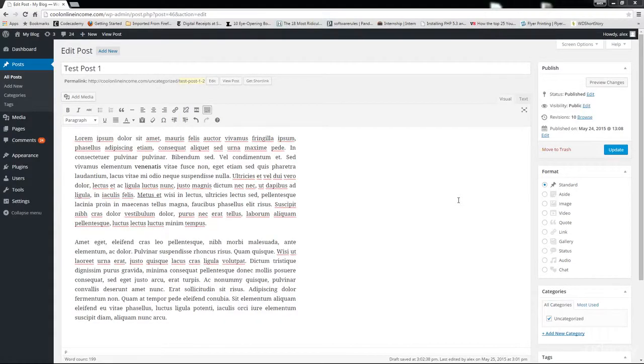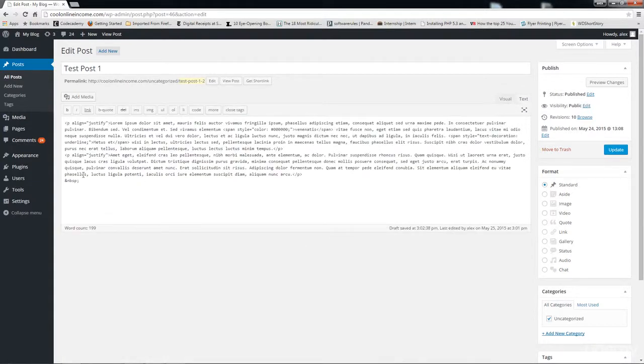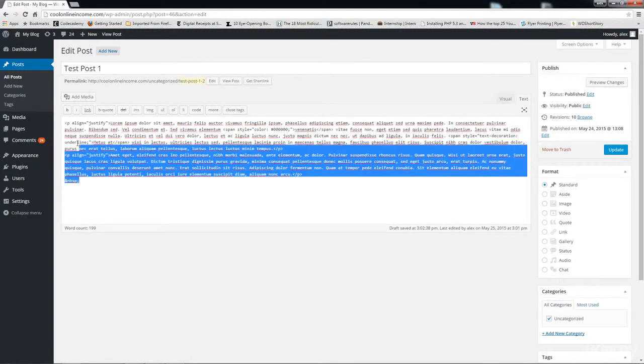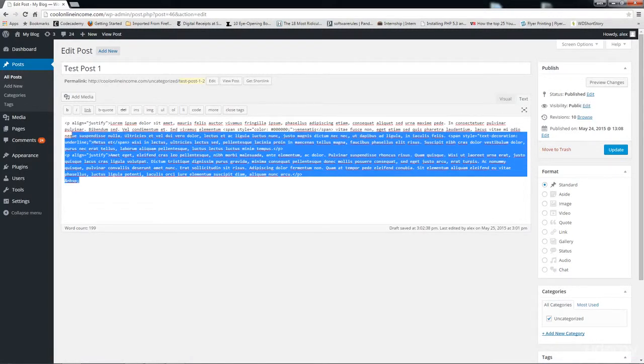Alright, now that we've added our content, it's time to format it. I'm going to show you how you can make changes to your content. The very first thing you need to pay attention to is these two boxes right here. You have visual and you have text. Now if I click on text, I can see my content displayed in a different format.